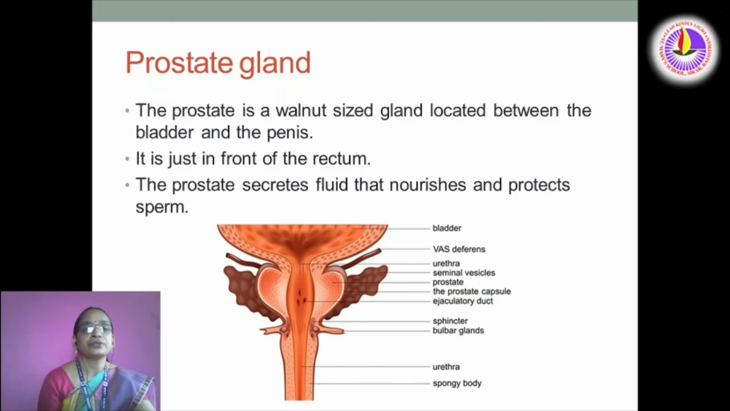Prostate gland. Prostate gland is a walnut-sized gland located between the bladder and the penis. It is just in front of the rectum. The prostate secretes fluid that nourishes and protects sperm. Here you can see the urinary bladder, vas deferens, urethra, seminal vesicle, prostate gland, prostate capsule, ejaculatory duct, sphincter muscles, bulbourethral glands, urethra and spongy body.